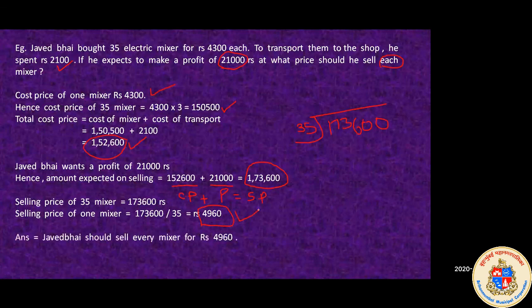For getting the profit of 21,000, he needs to sell a mixer for 4,960. See, shopkeepers do this. They don't only bring the clothes or chocolates from the market and sell them to you, but they also include their shop rent, AC, electricity, every bill, their labor charges, everything they include, and at the end they give you the price. So this was the total cost price.